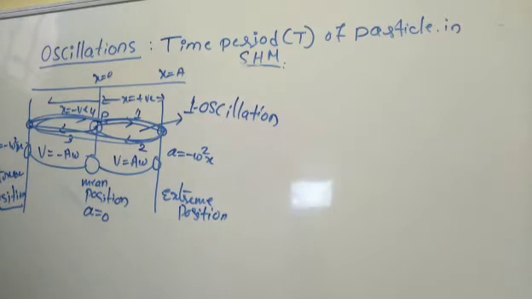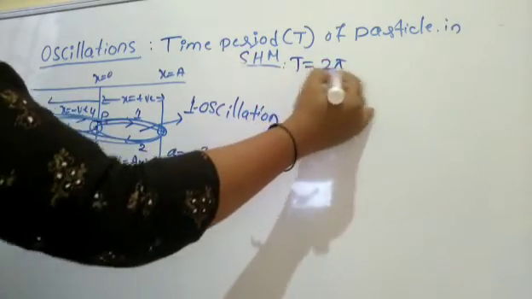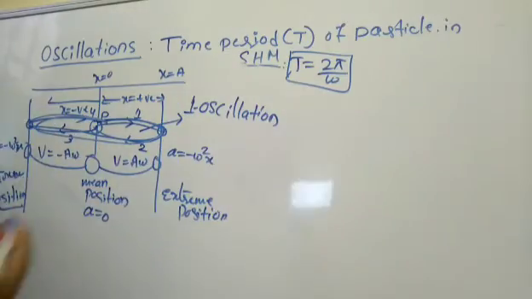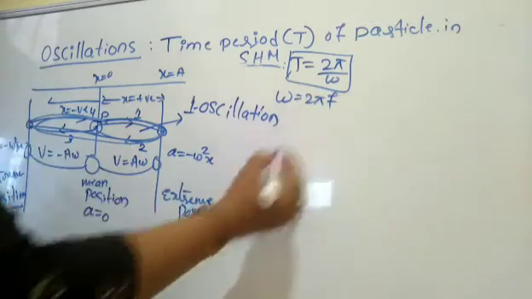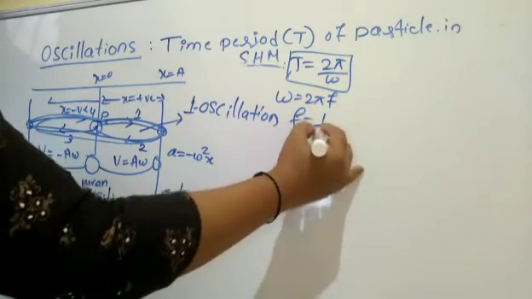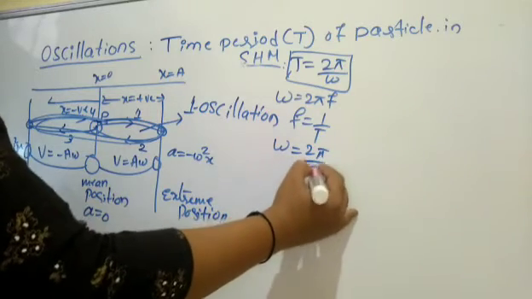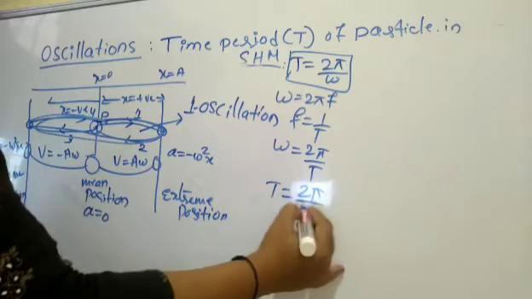So let us go ahead with this time period. This equation T is equal to 2 pi by omega, right? As you go ahead with the angular frequency also, omega is equal to 2 pi f, where f is equal to 1 by T, right? So omega is equal to 2 pi by T. If you go ahead with the time period, T is 2 pi by omega.